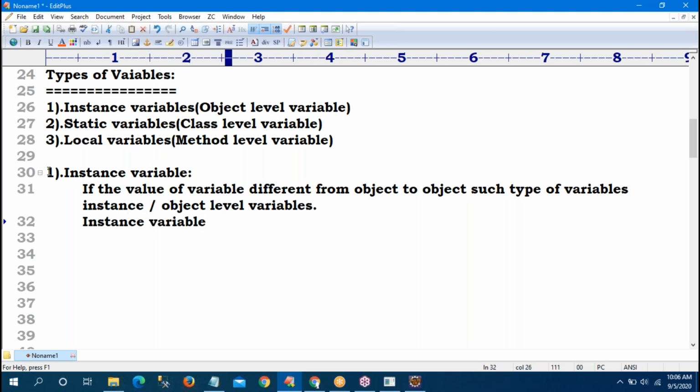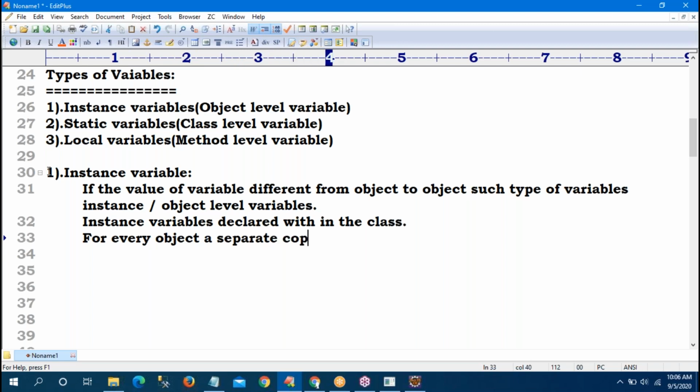Instance variables are declared within the class. For every object, a separate copy of the instance variables will be created. So that is the first story.